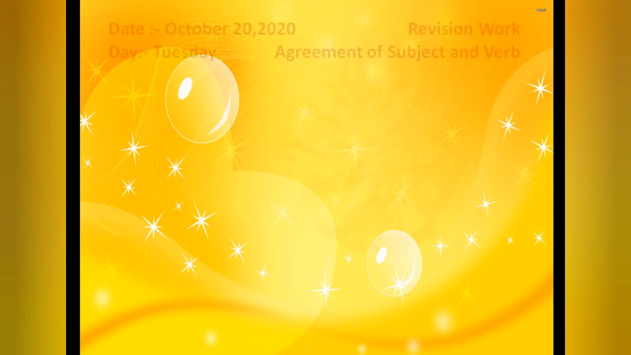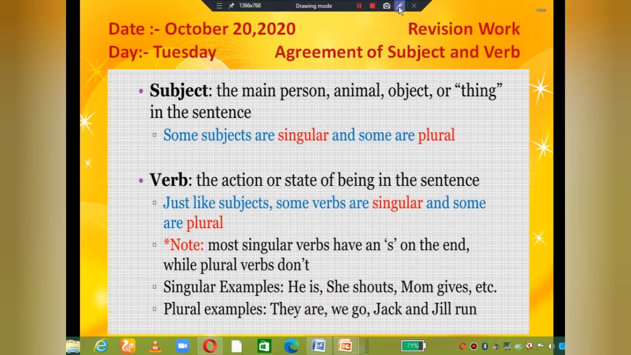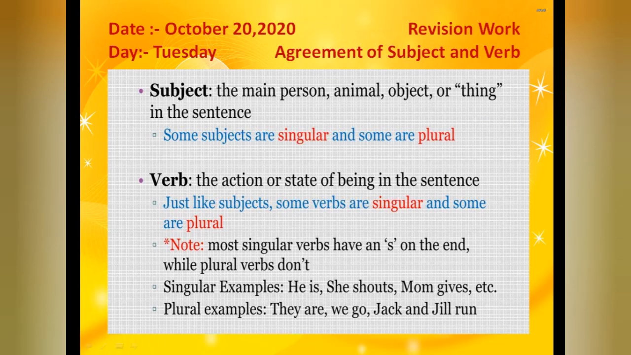So the first topic that we are going to start is agreement of subject and verb. In this, by the name itself you can easily understand, that is subject. The subject can be the main person, animal, object or thing in the sentence. Some subjects are singular and some are plural. This is the main important point that we have to keep in our mind. According to this only, after watching the subject, we have to put our verb.